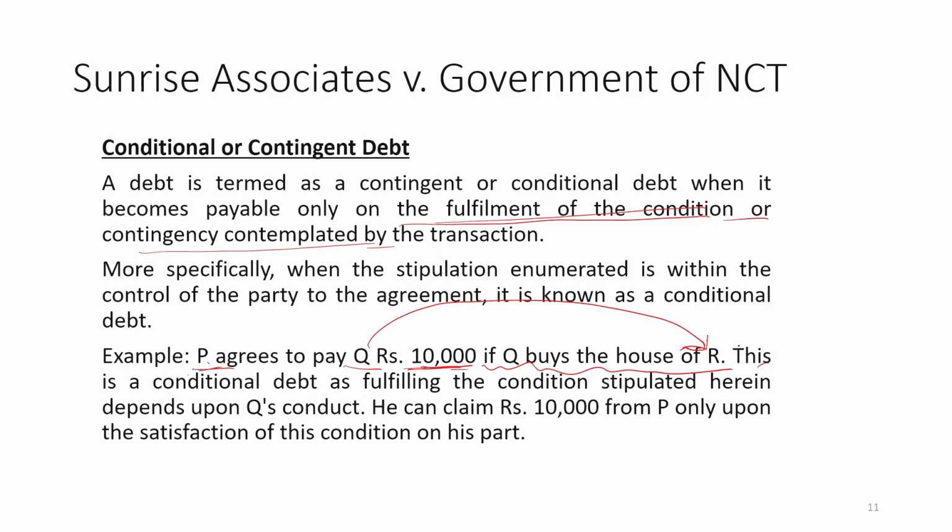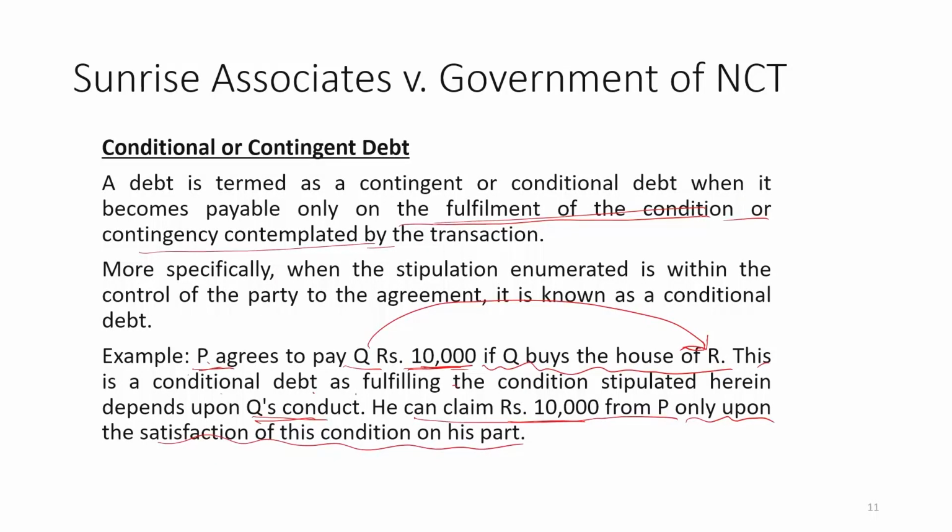So this is a conditional debt, as fulfilling the condition stipulated therein depends upon Q's conduct. He can claim 10,000 rupees from P only upon the satisfaction of this condition on his part. Unless and until that condition is met, Q is not entitled to claim that.